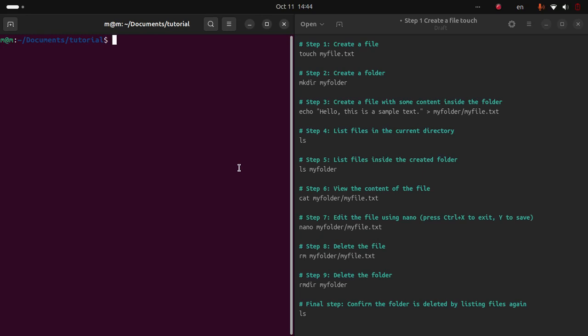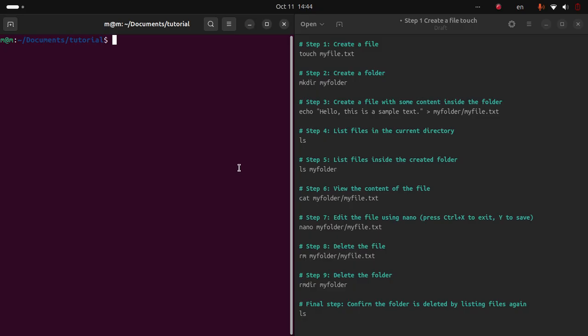Today we will learn some basic Linux commands. Here we will create a file, create a folder, then we will view this file, we will delete this file, and something else. Okay, let's start.